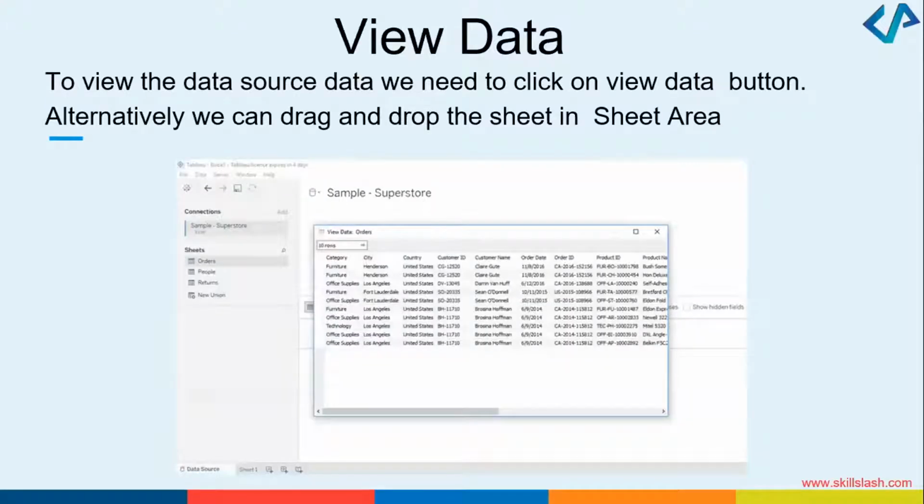Is everybody with me? Everybody excited? Shall we start looking into it? Brilliant. Let's get started. Now let's see how we can view the data on my Tableau. Is my screen visible? Can you all see my screen?